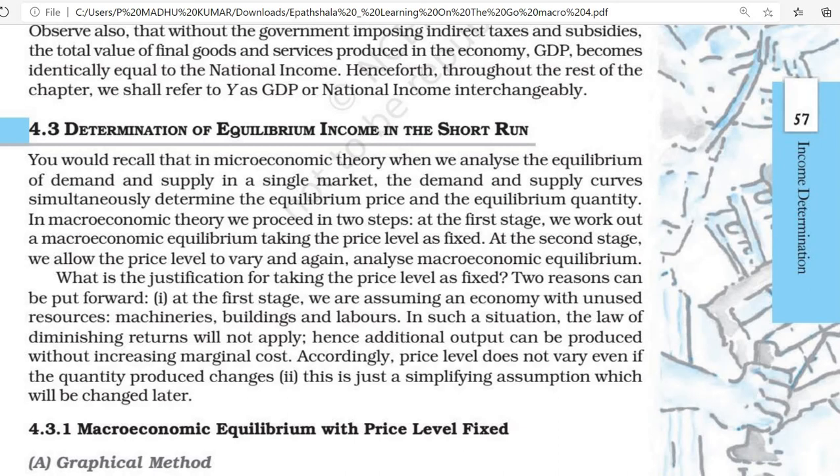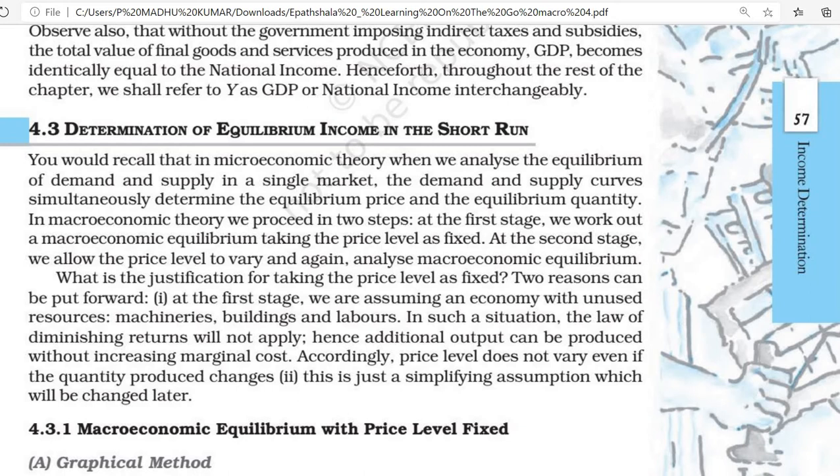In this class we will study the determination of equilibrium income in the short run. We know how to determine equilibrium when demand and supply are equal. That time we call it equilibrium, meaning demand and supply determine the equilibrium. The demand and supply curves simultaneously determine the equilibrium price and equilibrium quantity.